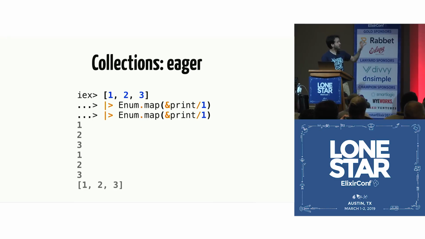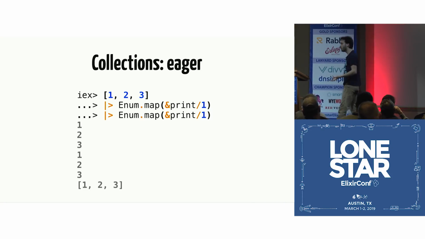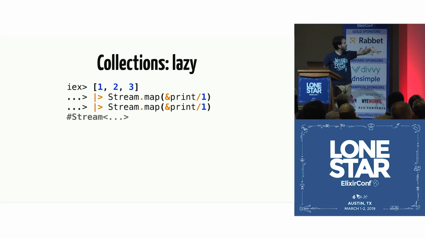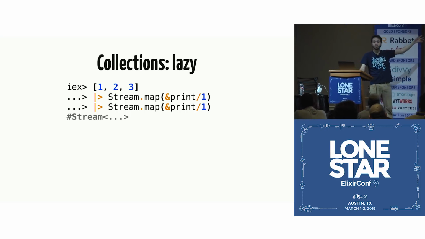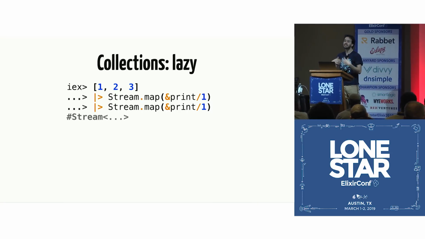And in Elixir, this is eager. At the moment you call Enum.map, we traverse the whole list and build a whole new list. And then we call Enum.map again, which is going to traverse the whole list and return the whole list again. And in Elixir, we can make this lazy by replacing Enum with Stream. You just replace Enum with Stream, and now we made it lazy. And here we can already see the first difference. Instead of executing the code, it just returns a stream because the stream is lazy. It's not going to do any work until you ask it to.